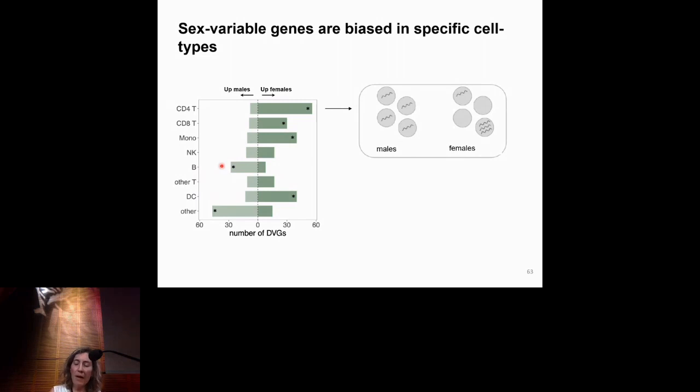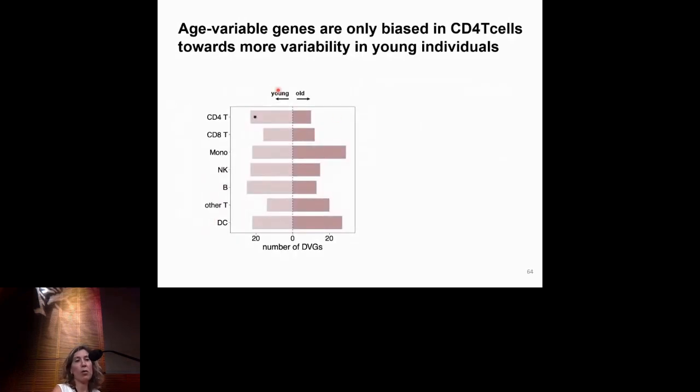In age, we have a similar number of differentially variable genes, and there's been a lot of literature speculating that maybe as you age, there is going to be more variability in gene expression because we are less able to control for gene expression. But in fact, when we look at age, we see that only in one cell type we find differences, and the differences are towards having more variability in young individuals in CD4 T cells. So we'll explore this more, but I think these results are quite interesting.